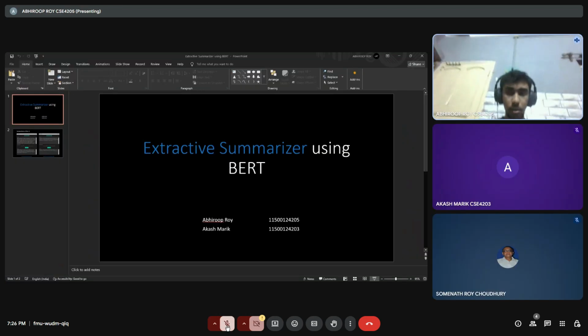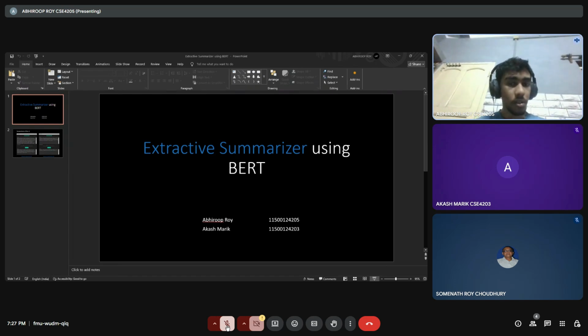An extractive summarizer that works on the framework of BERT, which was developed by Google AI. This summarizer just takes in a chunk of text and summarizes it to a specific ratio or percentage that the user gives. The next slide contains some screenshots of the UI.